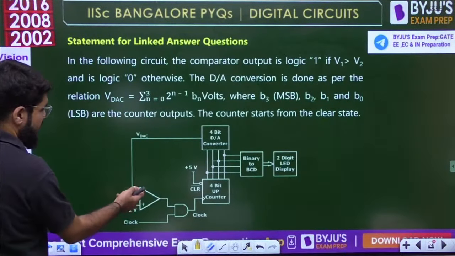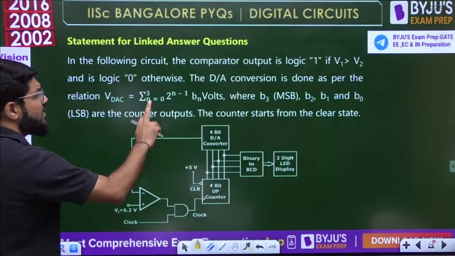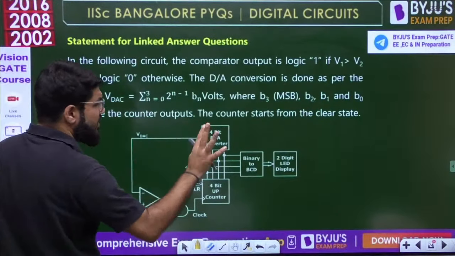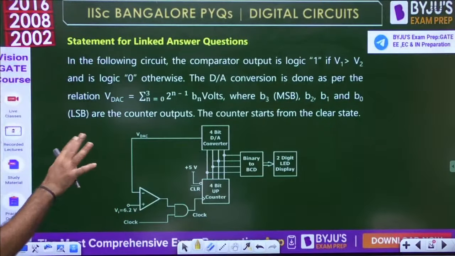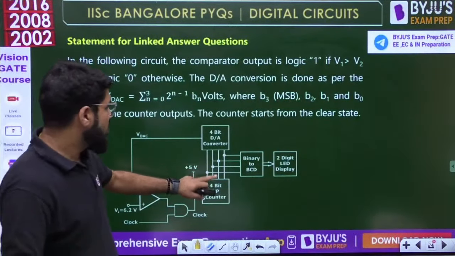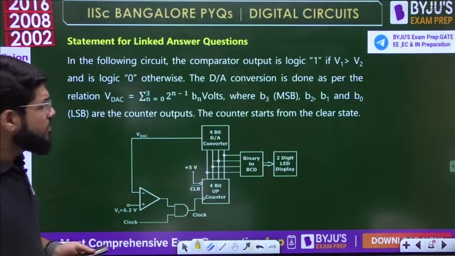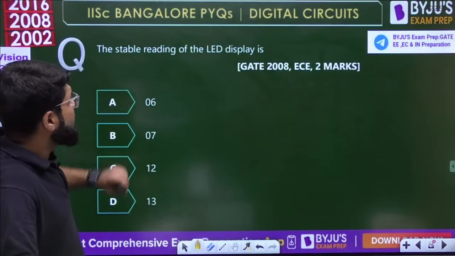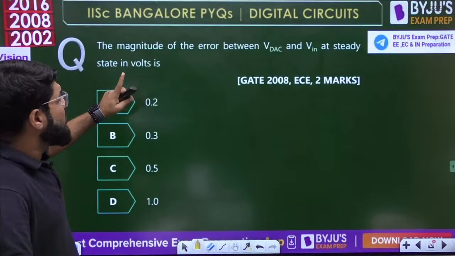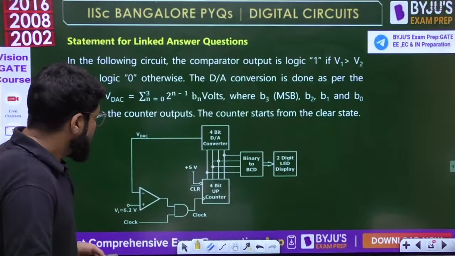V1, V2 should be marked here. I think that is missing, but no problem. And it is logic 0 otherwise. The DA conversion is done as per the relation VDAC. Some formula is given; I will analyze that formula also. B3 is MSB, B0 is LSB, and B3, B2, B1, B0 are the counter outputs. The counter starts from the clear state. What is the stable reading of the LED display? And what is the magnitude of the error between VDAC and VIN at the steady state? These are 2 linked questions here.